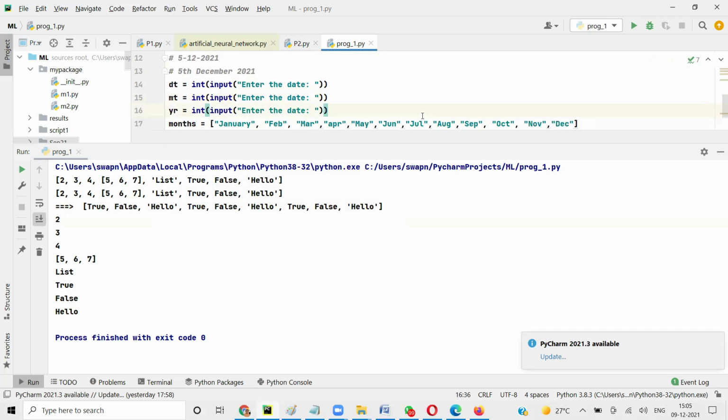Okay, let's handle date first. I'll call it date ending equal to, and I'll create a list here. You see, what are the possible dates first: one is first, second, third, then th. So first I'll create a list, and in the list I'm going to say first, second, third.